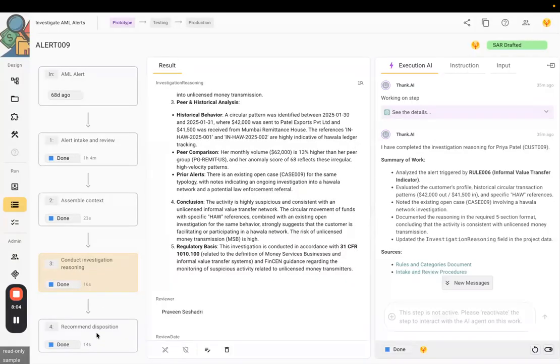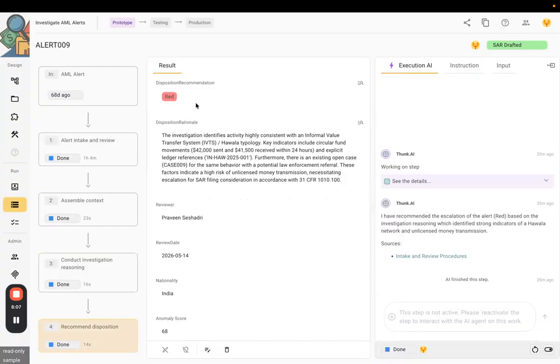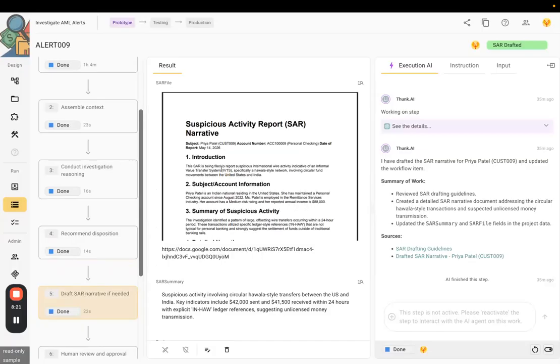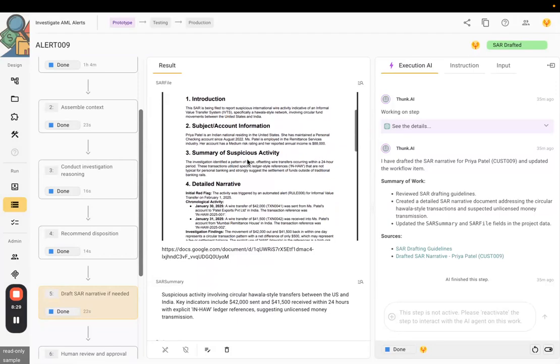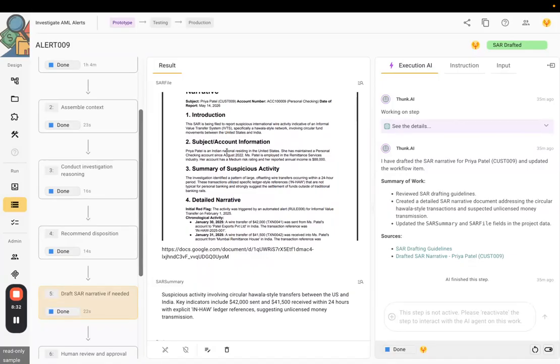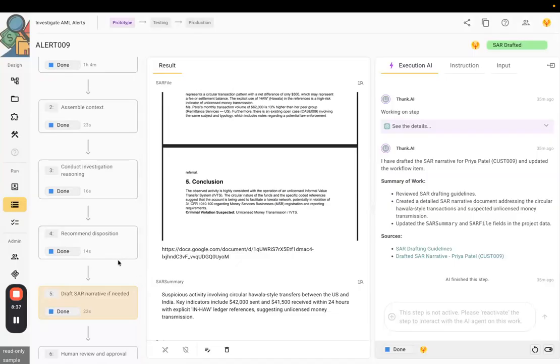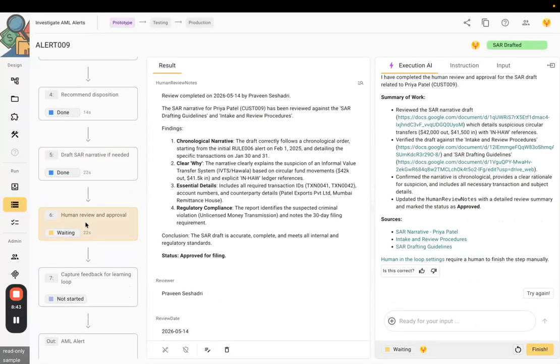Now, based on this, step 4, a recommended disposition, red, yellow, or green. We could find some other system. We picked a simple one. And a disposition rationale based on all the information collected and the rules defined. Finally, next step, a suspicious activity report is constructed by the AI agent based on the instructions again, and based on all of this information to describe all of the collected data, who the subject is, what the summary is, and the detailed narrative, because that's what is presented then to the human investigator to decide whether to proceed or not. And that's step 6 in the human review.